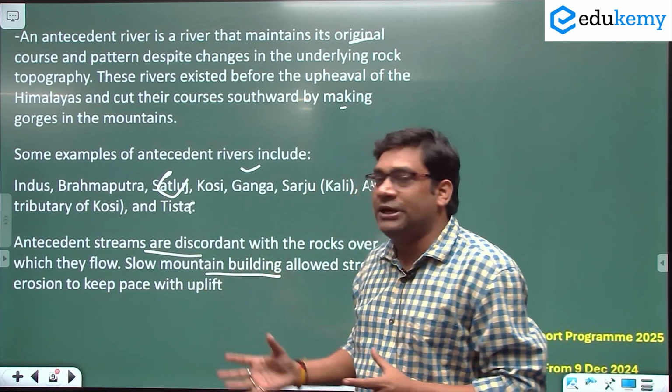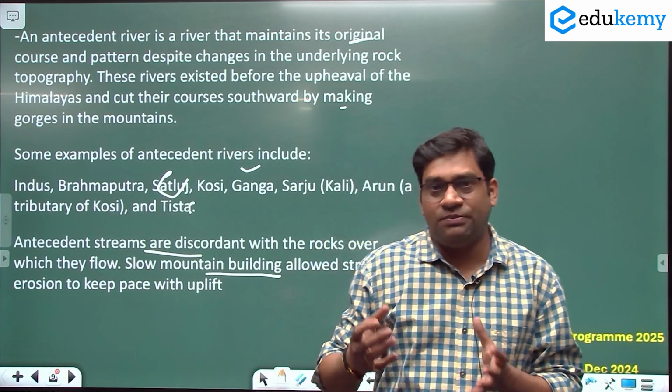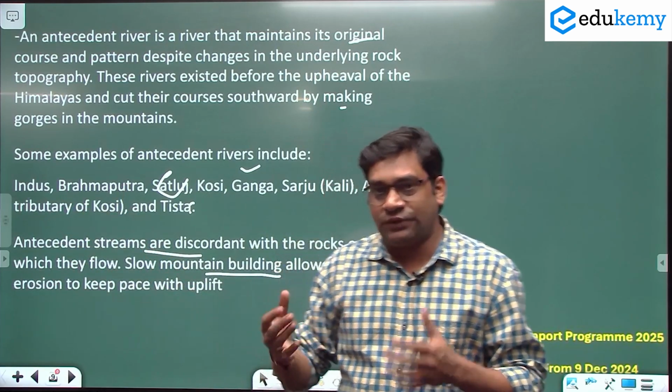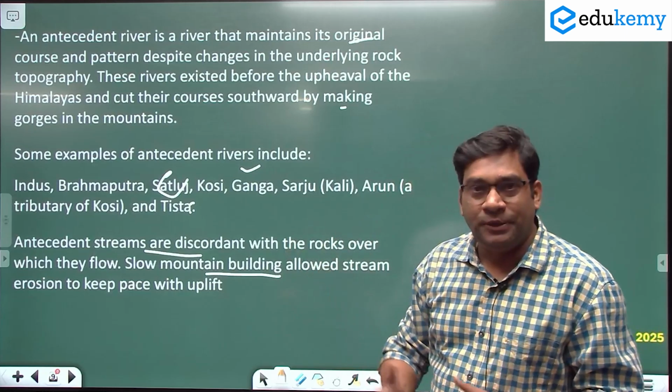So, the mountain building process is a very slow process. It's not visible. This is how a mountain originates. It's a very slow process, so that's why the river keeps pace with the uplift of the mountain.